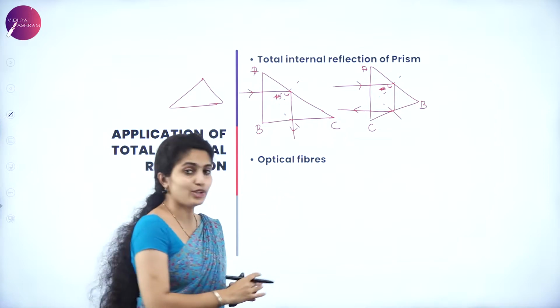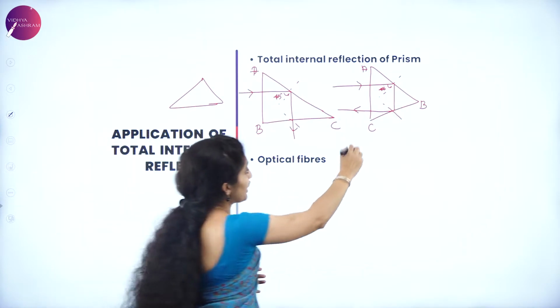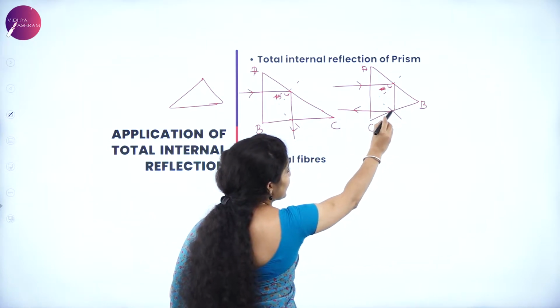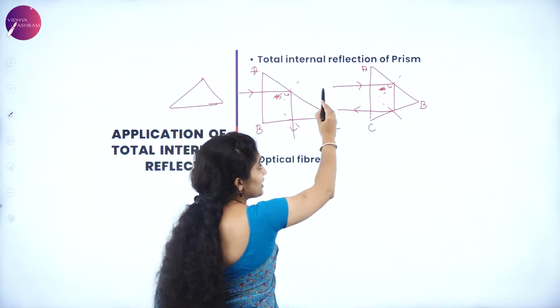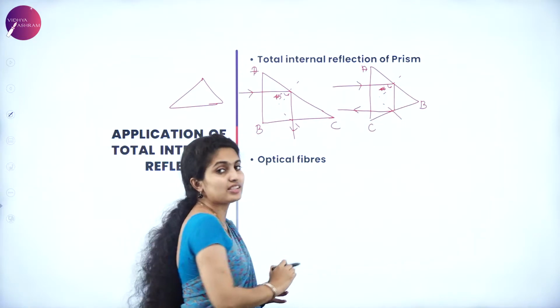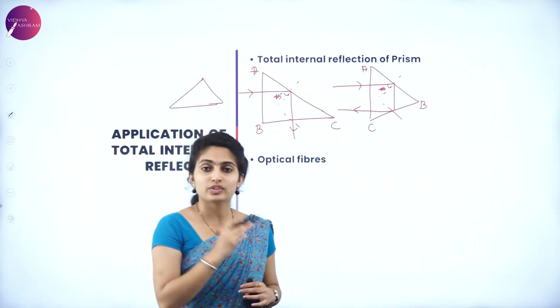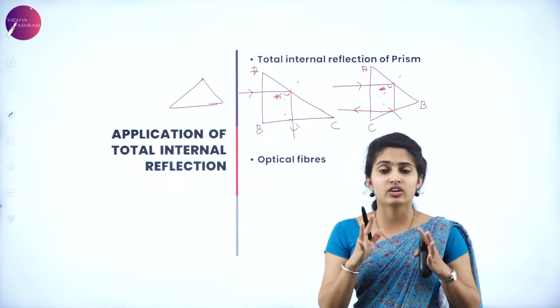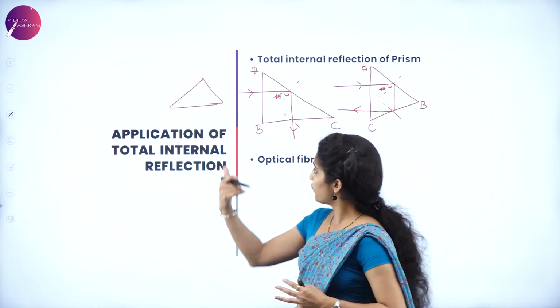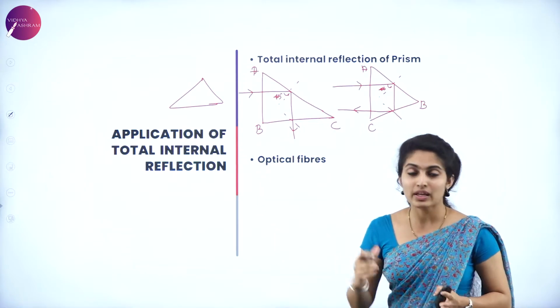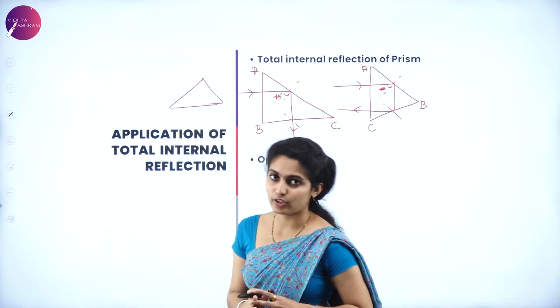In a similar way, in the second one, the incoming ray is hitting the face of a prism and again hitting back and getting back to itself. So this is nothing but 180 degree. The turning of the incident ray is done for 180 degree. So this kind of second technique is used in binoculars. The first technique is used in periscope. The second technique is used in binoculars.